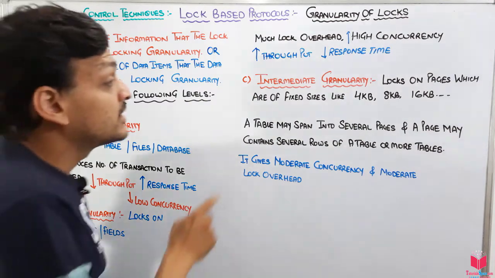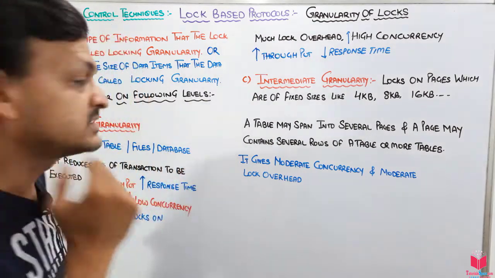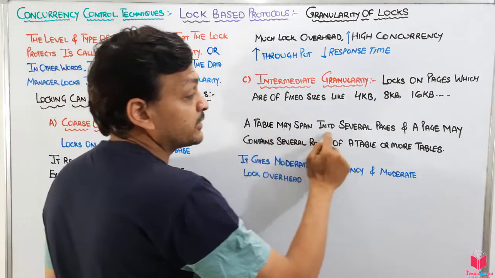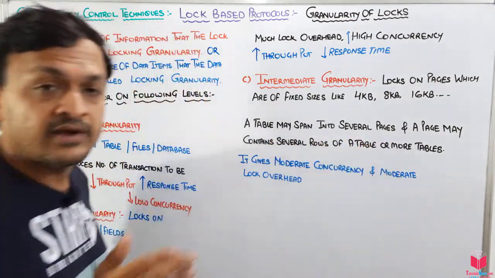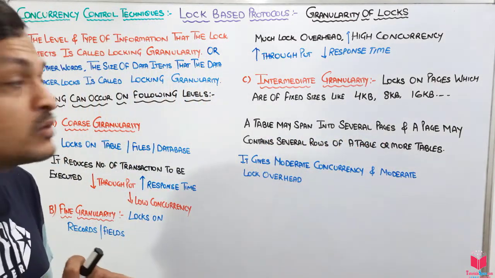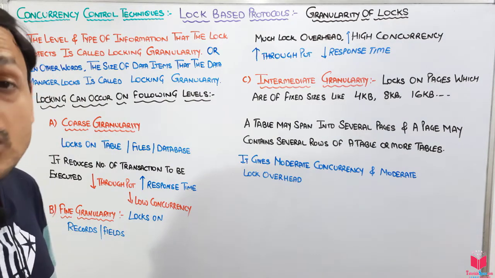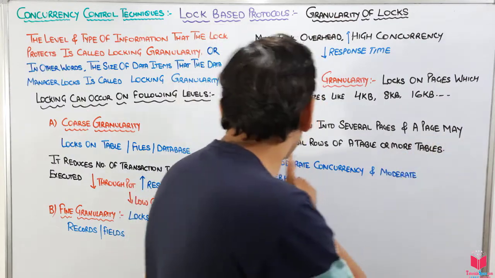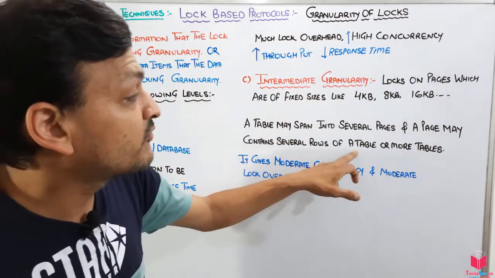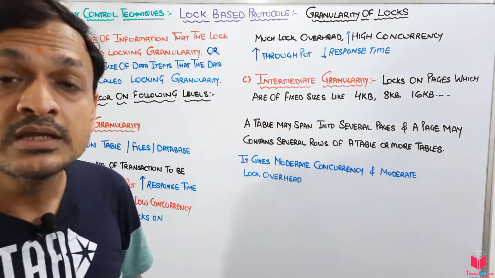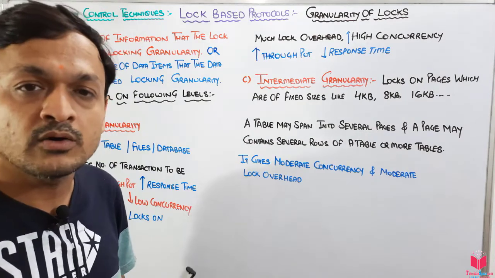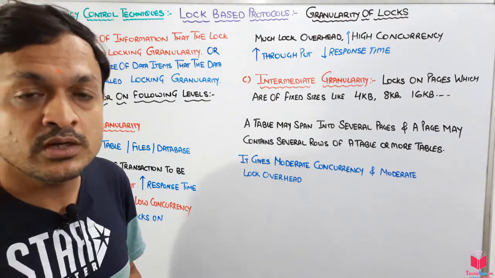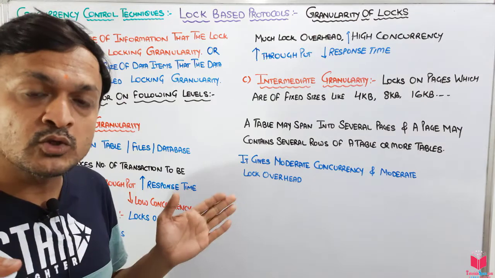Okay guys, what exactly are pages? Let's discuss. A table may span several pages, so we divide a table into pages. A page may contain several rows of a table or of more than one table. Suppose we use a union command or a join SQL command, then the result will come from two or more tables.